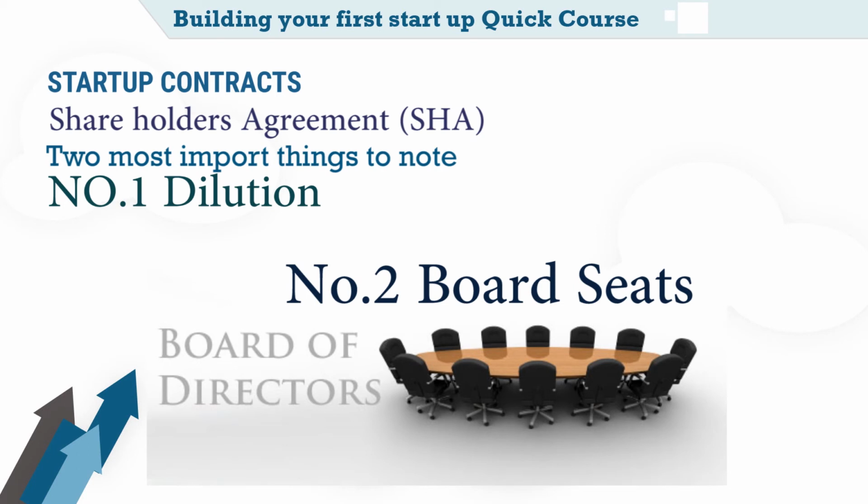So those are the two most important things to look out for in the shareholders agreement before you sign it. Number one is share dilution, because this will affect your ownership and influence in the company. Number two, who sits on the board. This could be the most important part of the SHA, even more important than share dilution, because everything written in the SHA is negotiable, and the people who sit on the board are the only ones who can change this agreement. They can negotiate who is affected by dilution and who is not, or who is protected by the anti-dilution clause.